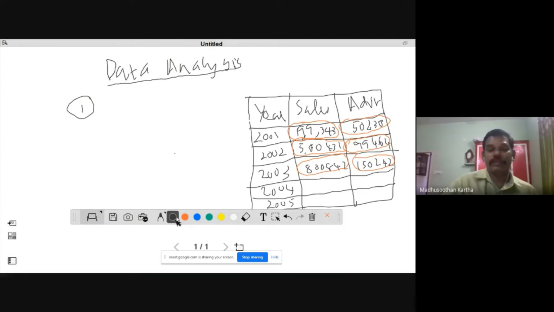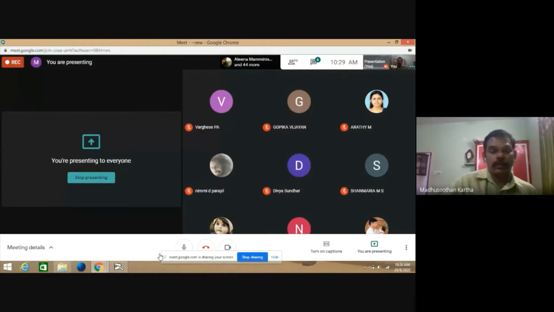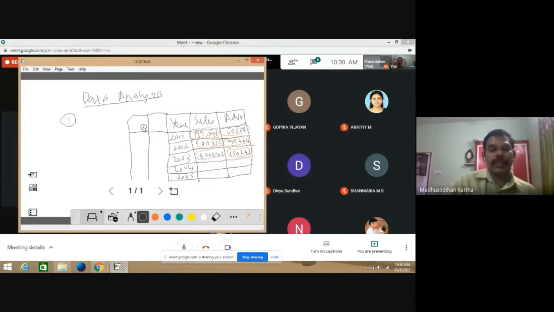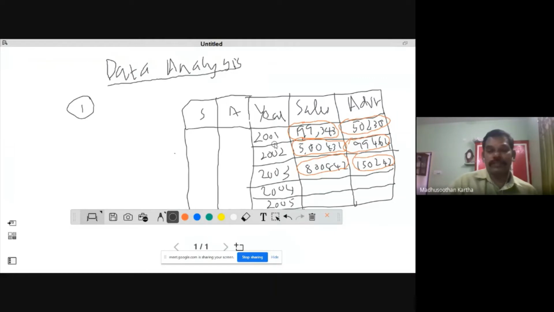For that, it is very simple. You just add two more columns. If an online test is there, you can have two or three sheets for working notes. One column is for sales and the second column is for advertisement, and it can be done along with this table.